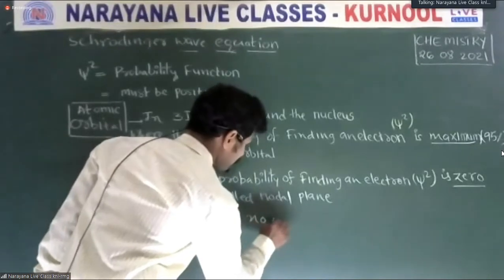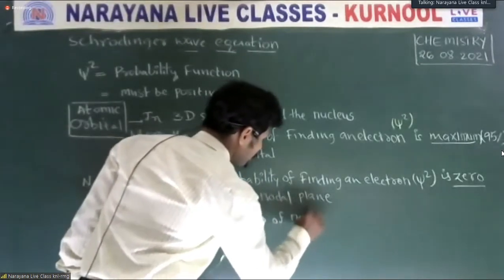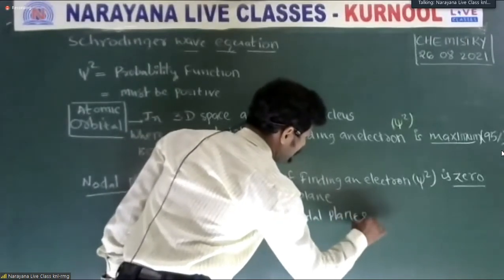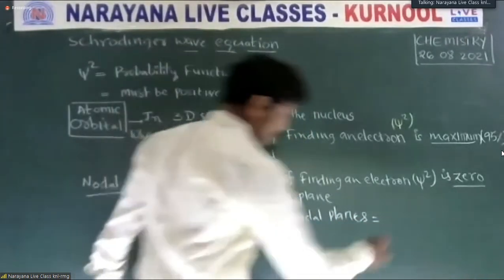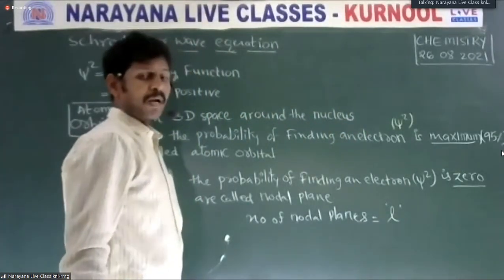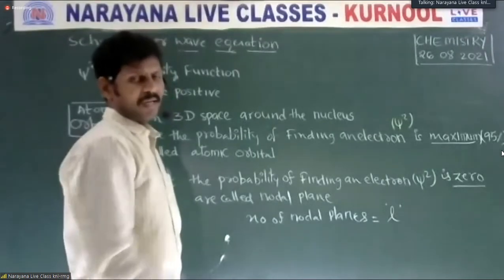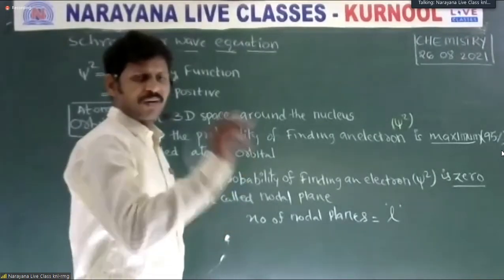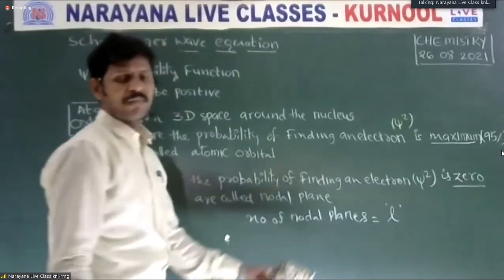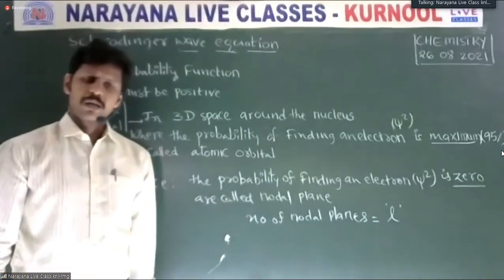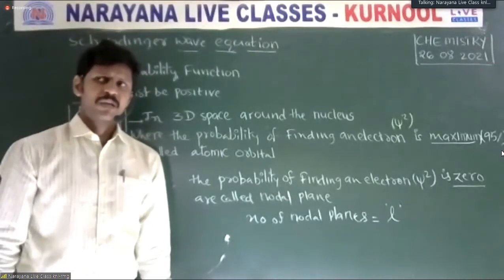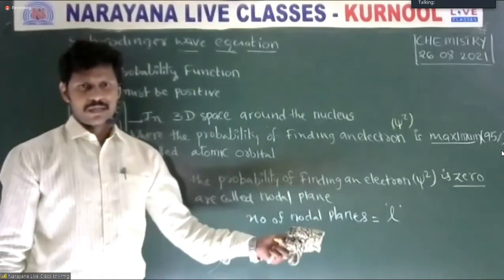The number of nodal planes in a particular orbital is equal to L. L is 0 for s orbital, 1 for p orbital, 2 for d orbital, 3 for f orbital. If L is 0, the electron belongs to an s orbital, 1 a p orbital, 2 d, 3 f orbital, etc. Is it clear? Note.